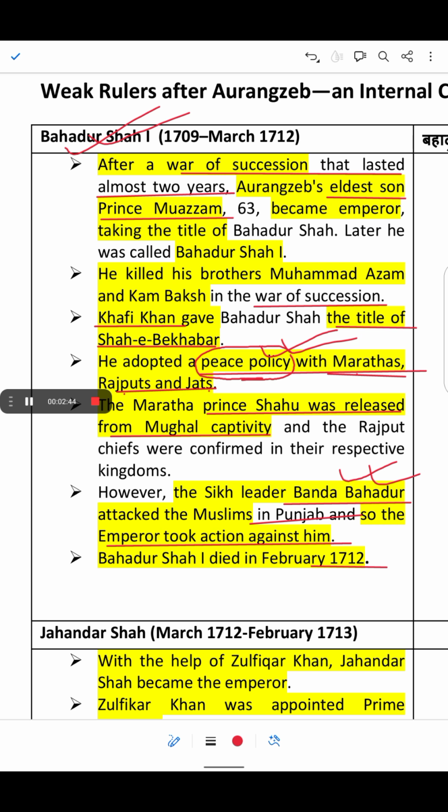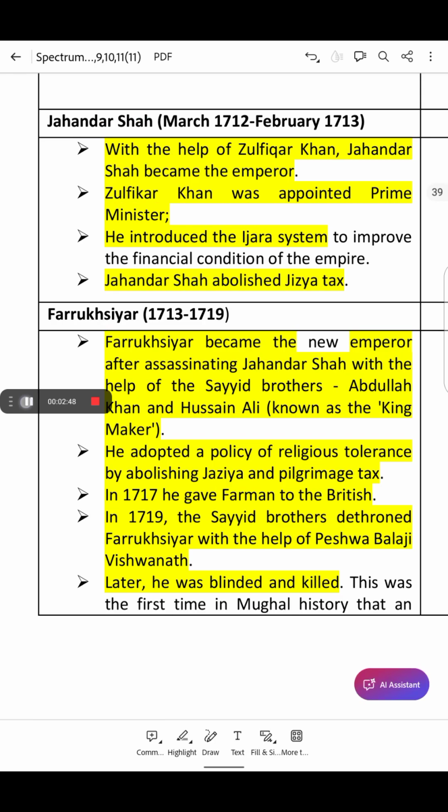The next emperor was Jahandar Shah, from March 1712 to February 1713, that is almost 1 year or 11 months. After Bahadur Shah I, Jahandar Shah came to the throne with the help of Zulfikar Khan.